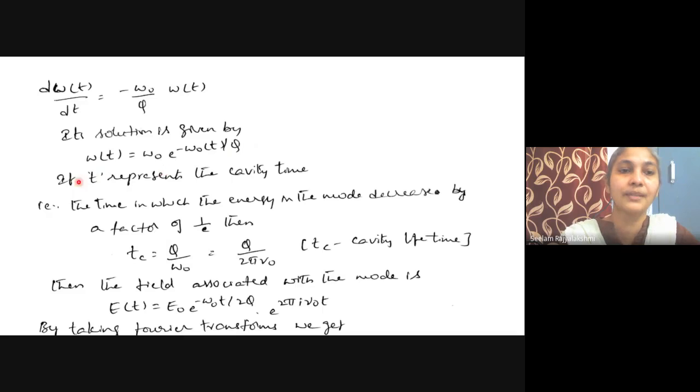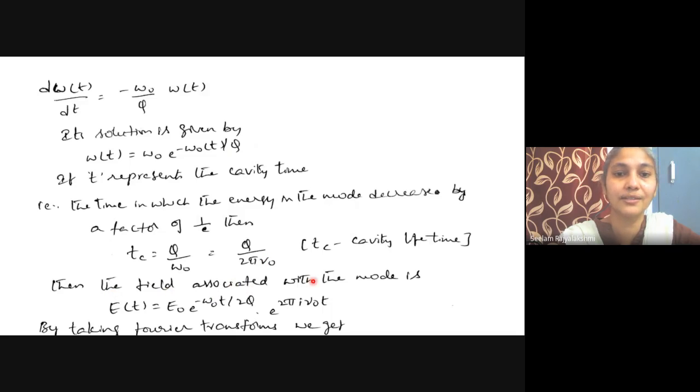If t represents the cavity time, that is the time in which the energy in the mode decreases by a factor of 1 by e, then the cavity lifetime Tc is equal to Q by omega naught, where omega naught is nothing but 2 pi nu naught. So Tc equals Q by 2 pi nu naught.